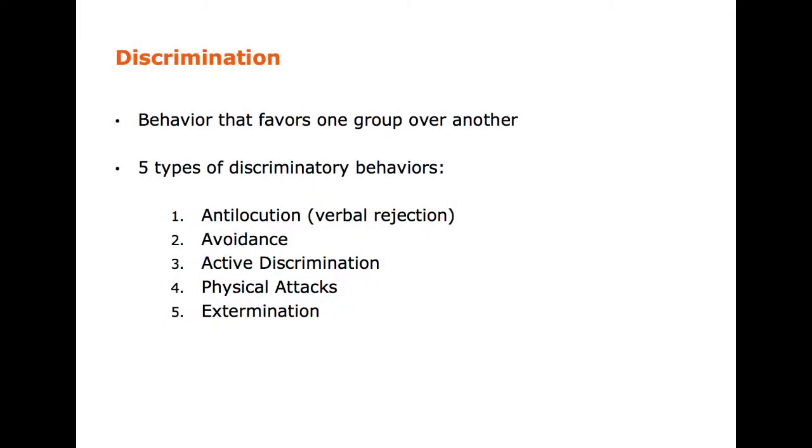While prejudice is a belief system, discrimination is an actual action or behavior. There are 5 types of discriminatory behaviors. Antilocution, which is verbal rejection, and that would be the use of epithets and racial slurs to put people down or telling jokes that put others down.